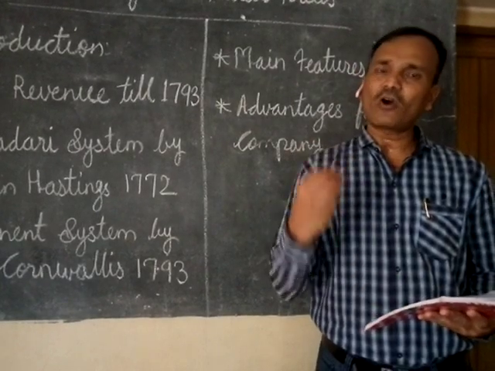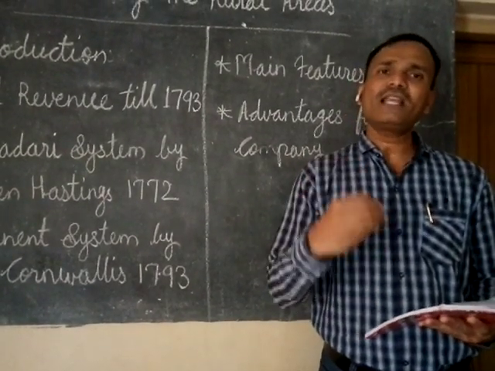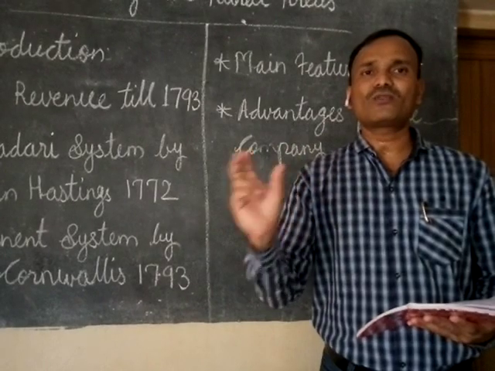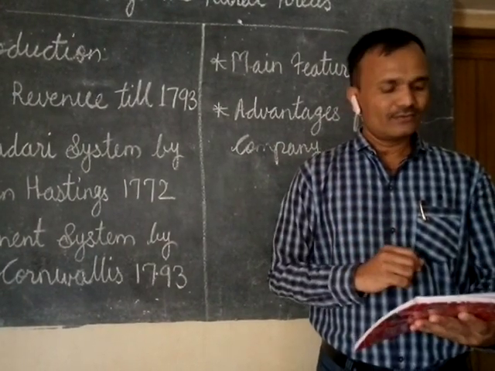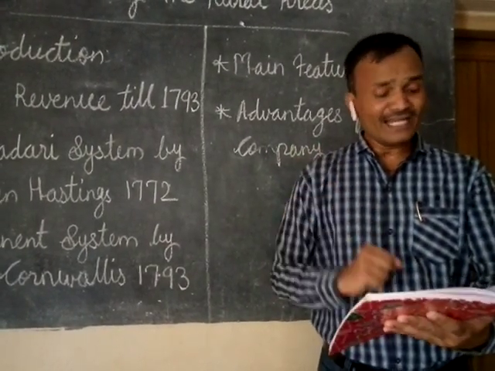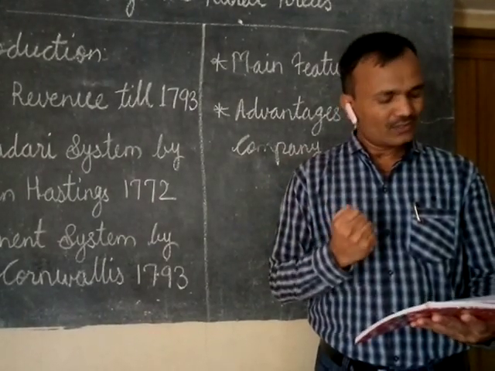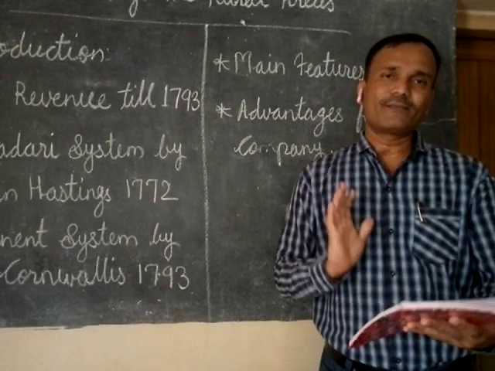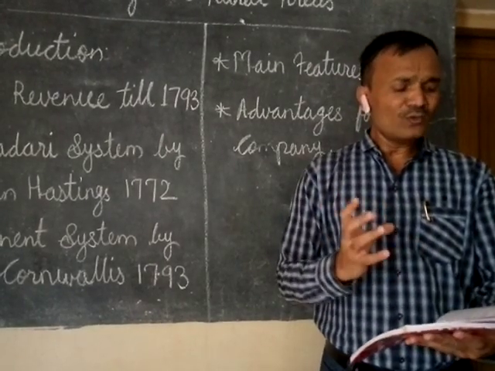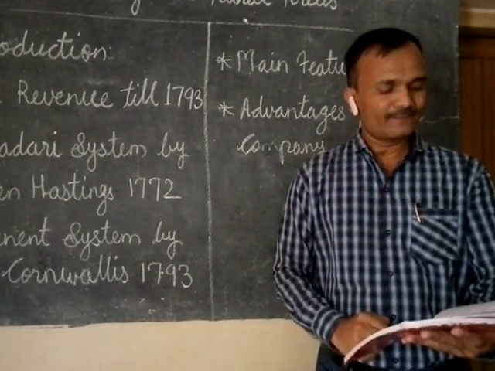Means even if there was crop failure, they still used to get the fixed amount of revenue for themselves. The second is that the new landlords became strong supporters of the British government. So that is the benefit for the company.